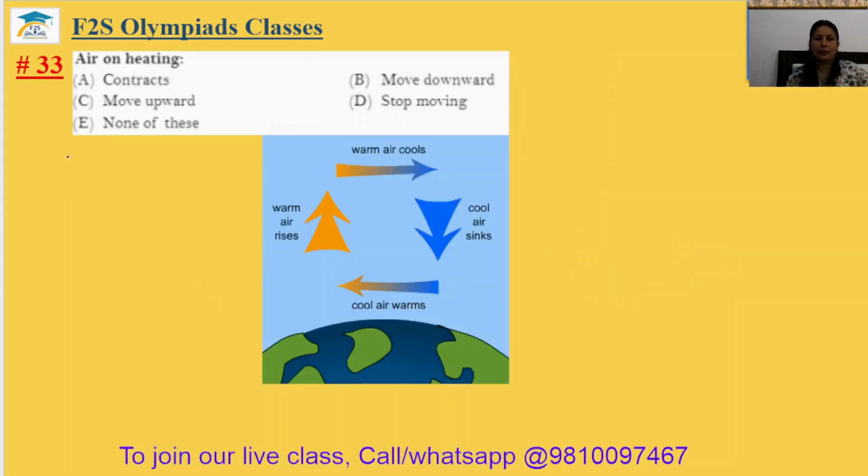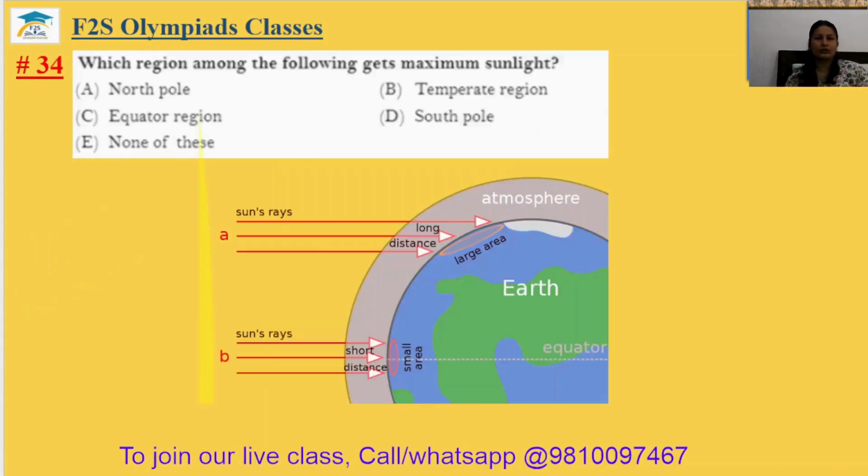Question number 33. Air on heating. On heating, it will move upward. Why upward movement? Because air on heating becomes lighter, and as the weight is light, it goes up. Warm air rises up. So the 33rd answer is option C. Question number 34. Which region among the following gets maximum sunlight? You can see the equator region gets maximum sunlight. The 34th answer is option C, because the sunlight reaches directly to it.